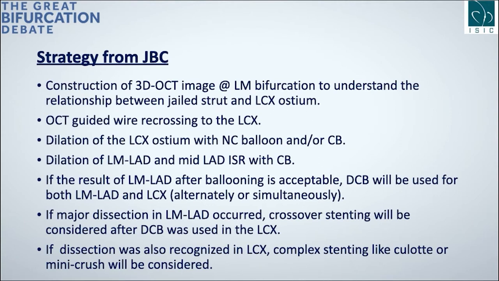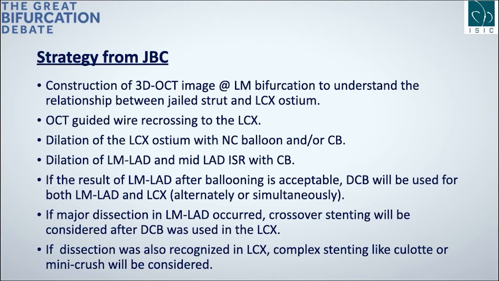After passing the wire, we dilate the proximal circumflex with a cutting balloon or non-compliant balloon. Then we dilate the proximal and mid LAD with a cutting balloon. If the condition of left main to LAD is acceptable, we will use the DCB for both LAD and circumflex. If dissection occurred in left main to LAD, we will perform crossover stenting in left main to LAD.